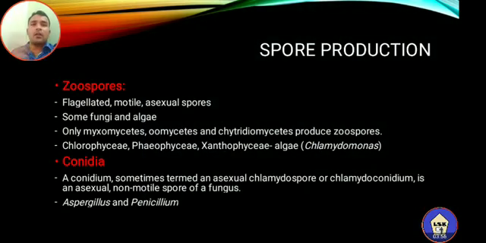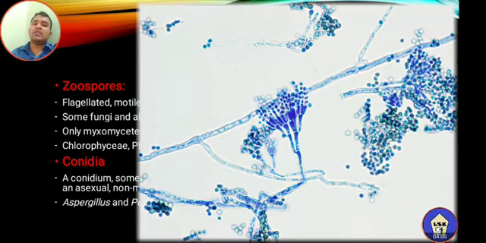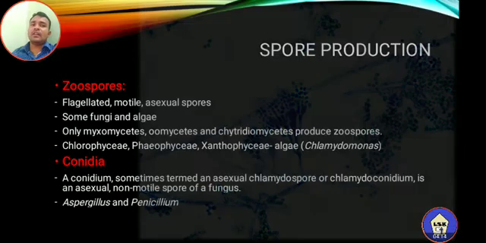On being released onto a suitable substratum, they will develop as new individuals. This is the photograph of Penicillium; the previous one was of Aspergillus. This is a photograph of Penicillium under the microscope. They produce exogenous spores called conidia.